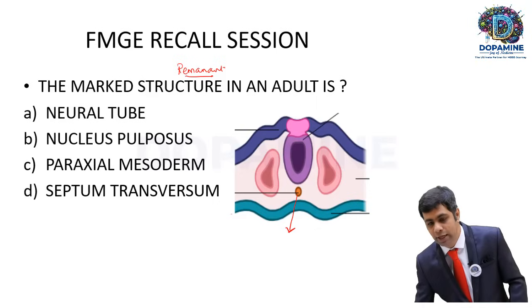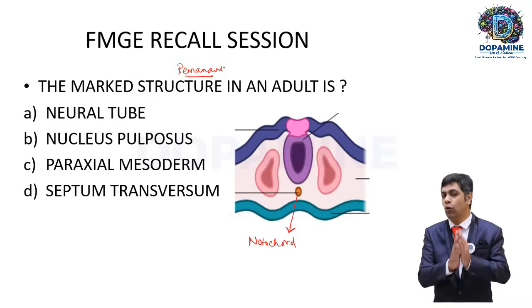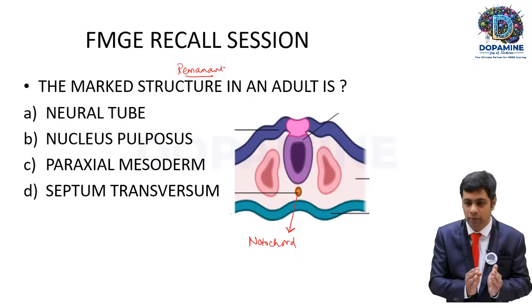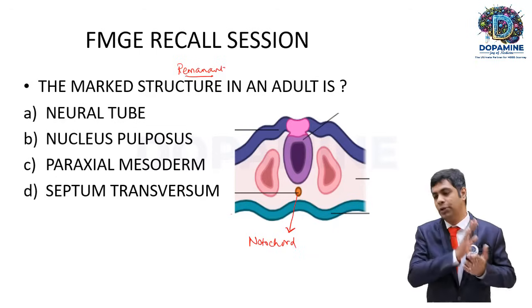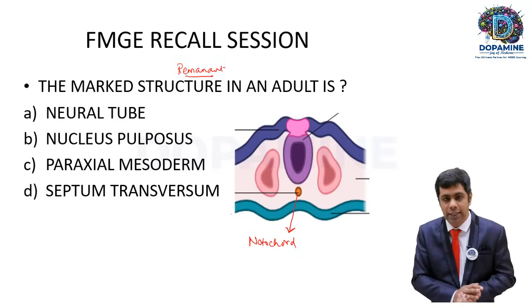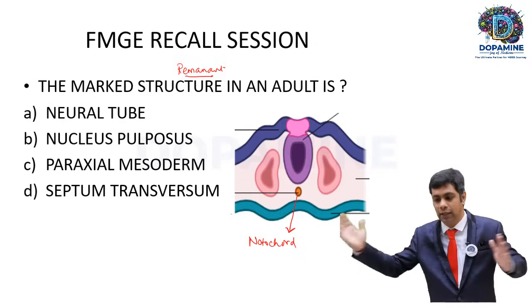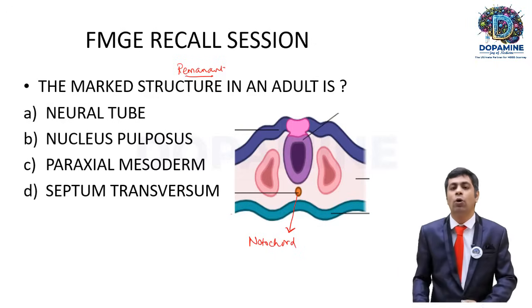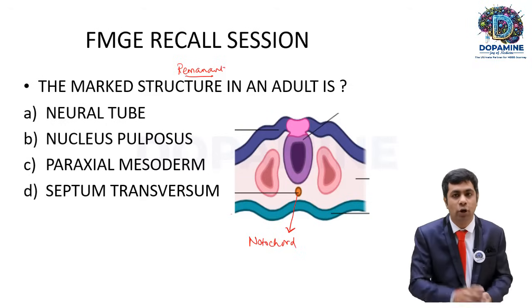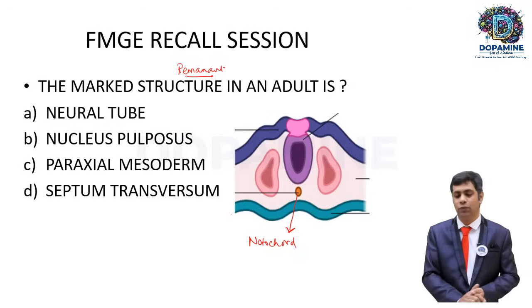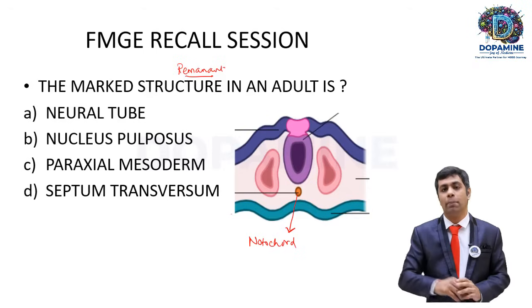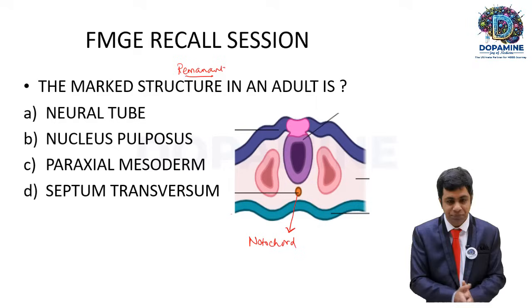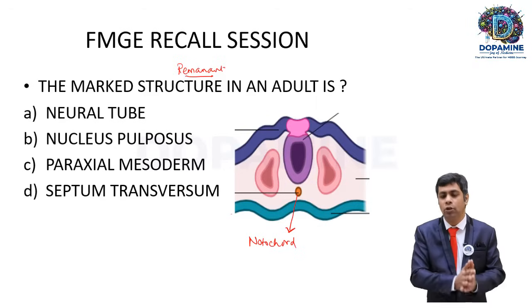This structure is the notochord. As you all know, when you have attended my embryology session, the notochord is the axis of the embryo; it determines the axis of the embryo. It forms the center. The right, the left, the superior, inferior are all determined by the position of the notochord. That's why the mesoderm present on the side is called the paraxial mesoderm. So now we have identified the notochord.